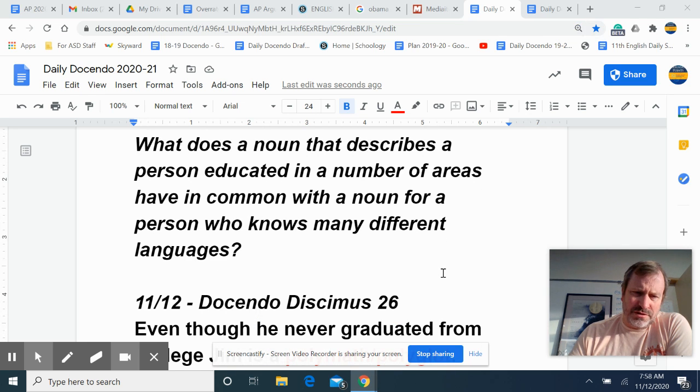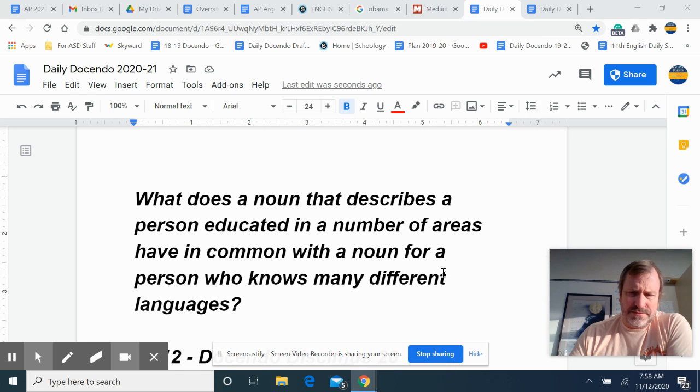All right, so we were looking at Docendo number 26 for November 12th. Let's start with the word history mystery. What does a noun that describes a person educated in a number of areas have in common with a noun for a person who knows many different languages? So many different areas, many different languages. When you think of a word that relates to many, you might think of the root poly, as in many.